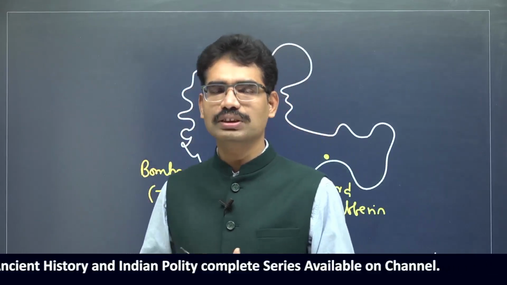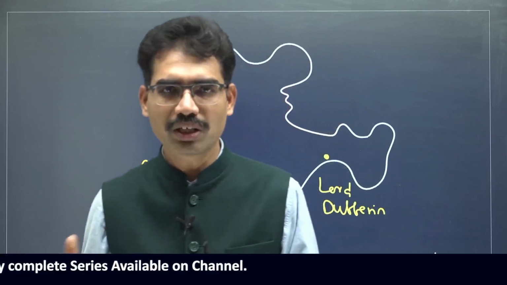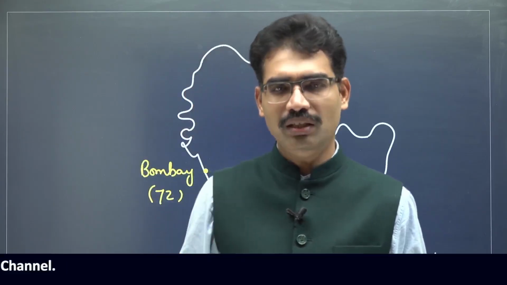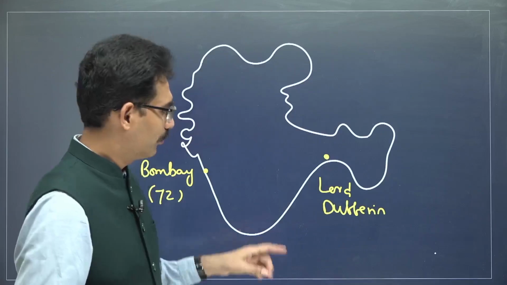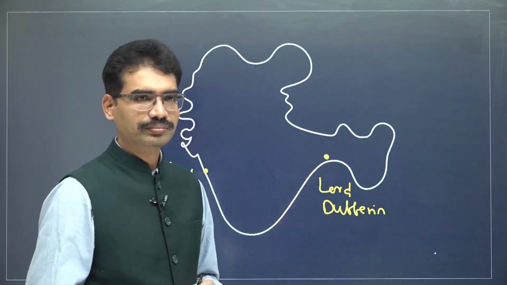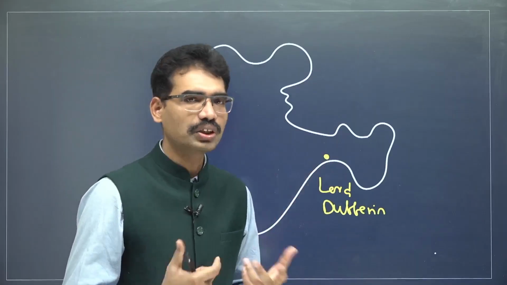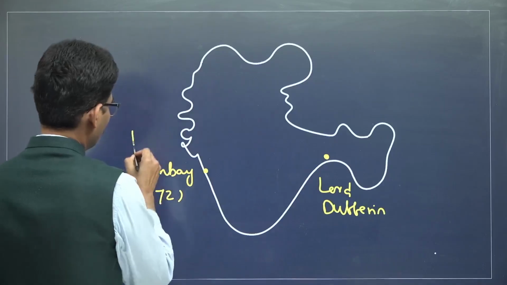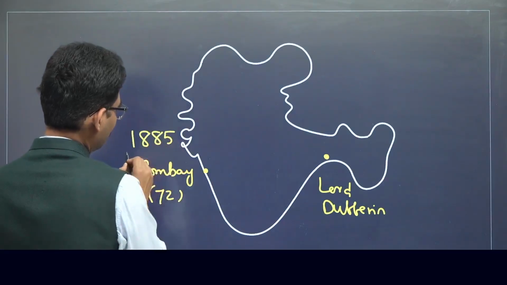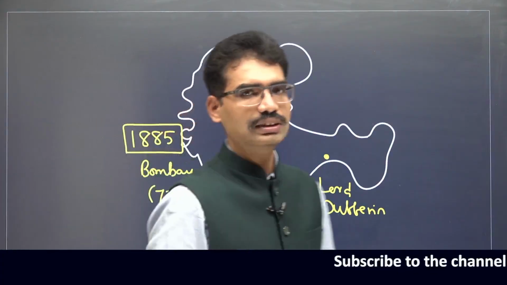Dadabhai Naoroji created one organization to create awareness among English subjects about India. In Bengal, Bombay and Madras also, various organizations were there. That is why the formation of the Indian National Congress is not something new in 1885. But gradually this organization occupied a significant stage in Indian politics.